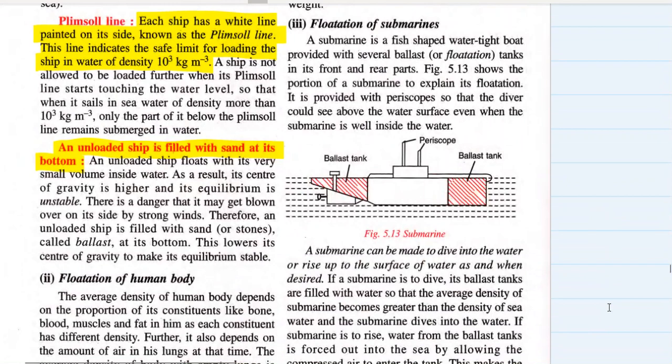Submarines. A submarine is a fish-shaped watertight boat provided with several ballast tanks or flotation tanks in its top and in its front and rear part. So this figure shows the ballast tanks. So suppose this submarine is floating. Now it wants to go inside the water, underwater. So what will it do?